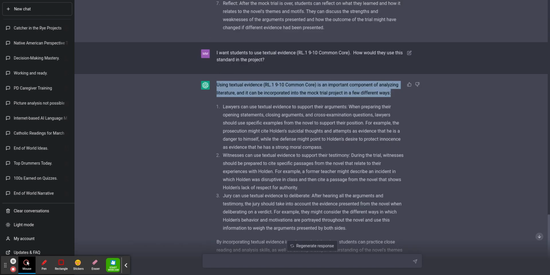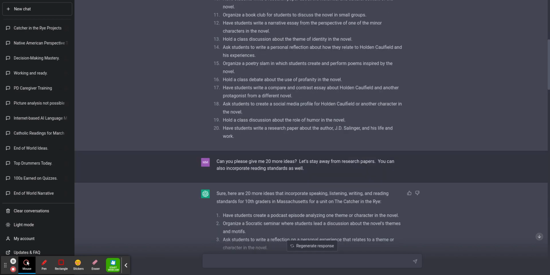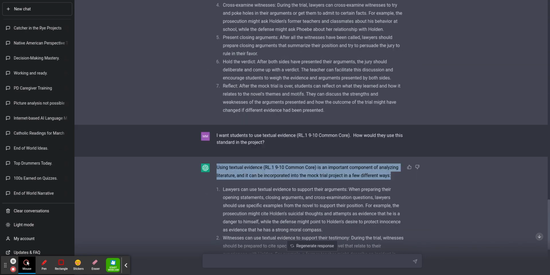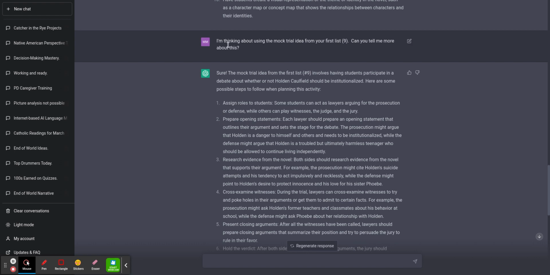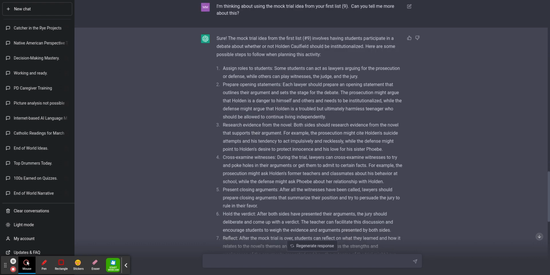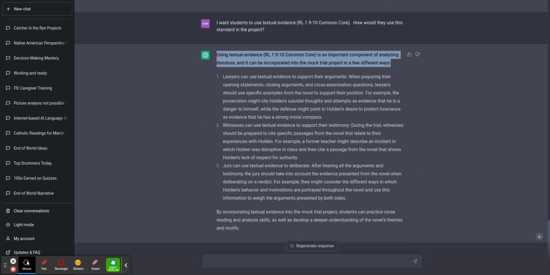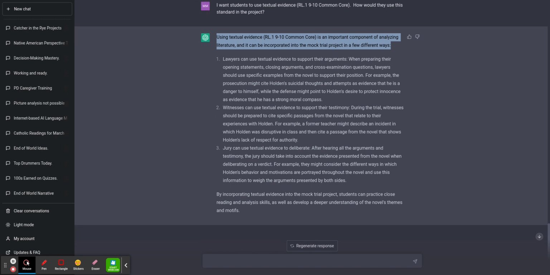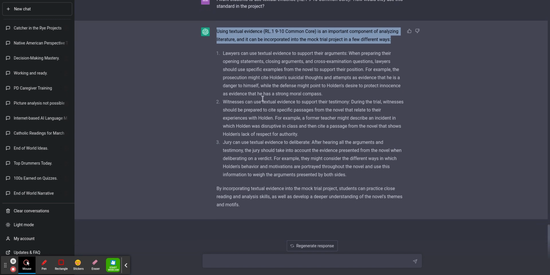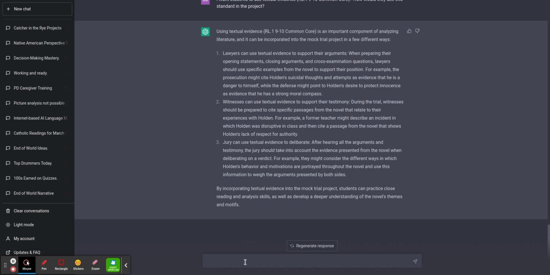So I went from having a list of ideas to instantly, after just a very quick prompt, having some literal steps for this activity, to clarification of how a certain standard could be used. Now, hopefully you can see how this could be applied in any class, in any way, with any kind of standard, right? And all right, witnesses, there we go. Cool.